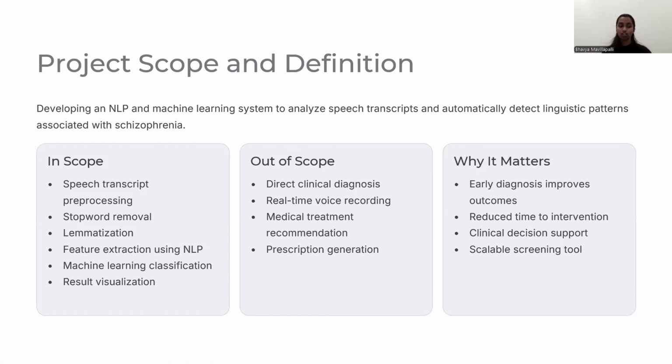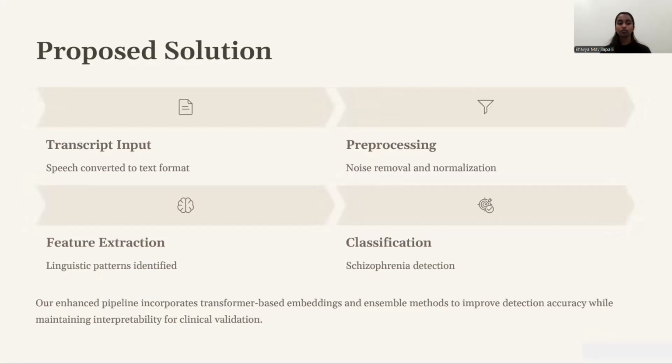Why it matters? Because it detects schizophrenia early, it helps patients get better care sooner. And the faster the detection, the faster the treatment. It helps doctors by giving additional insights and can be used for many people quickly for large scale screening.